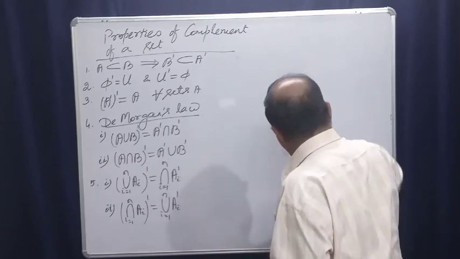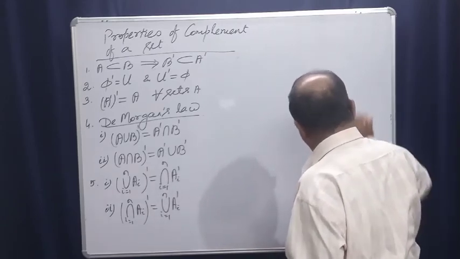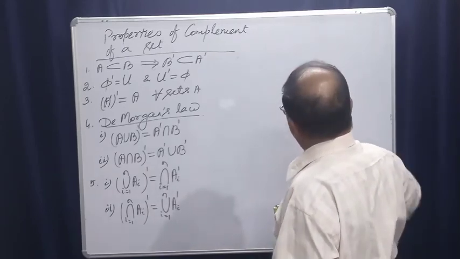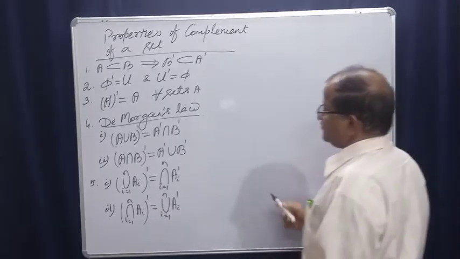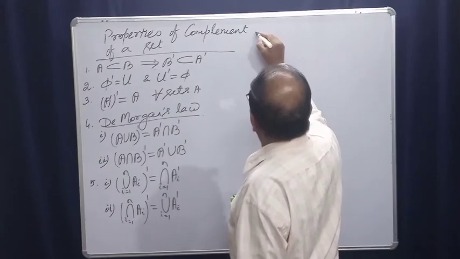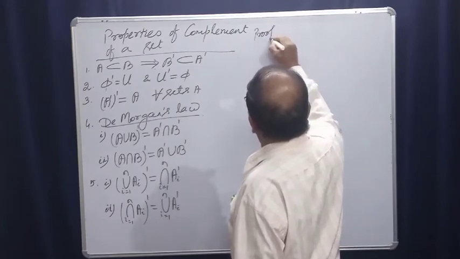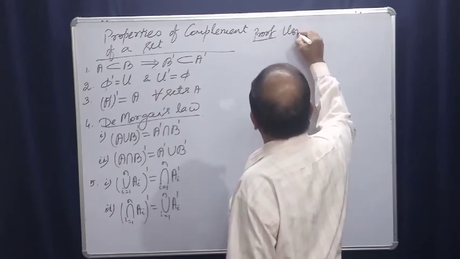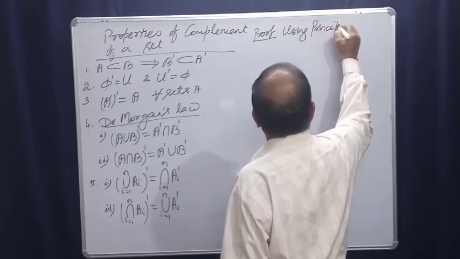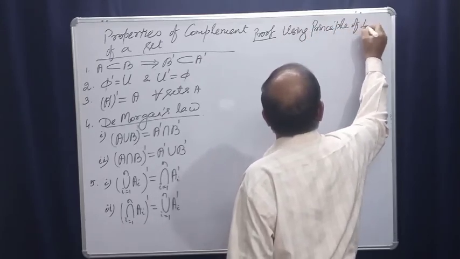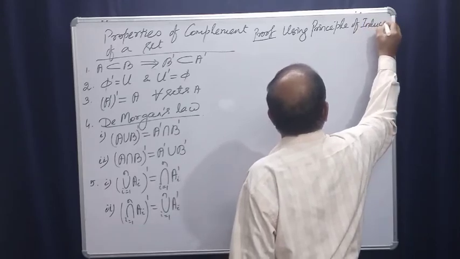In the last lecture we have done the difference, union of n sets, intersection; you will have to use induction. Proof using principle of induction, right?